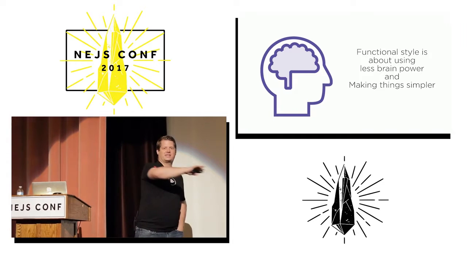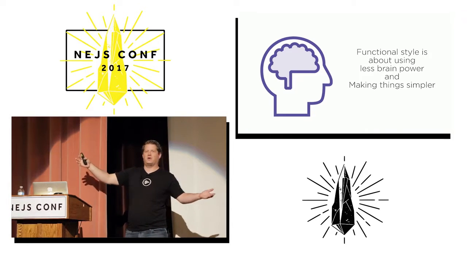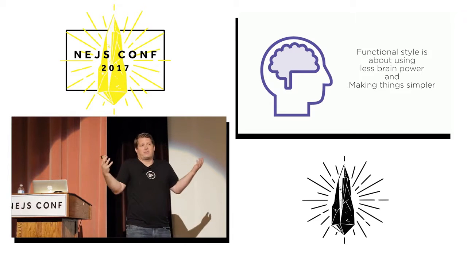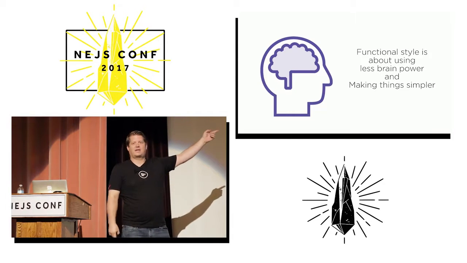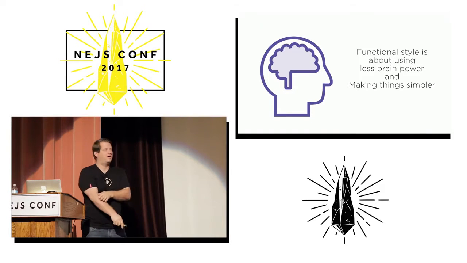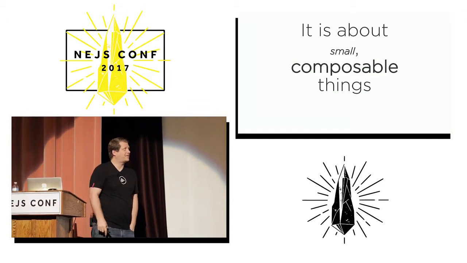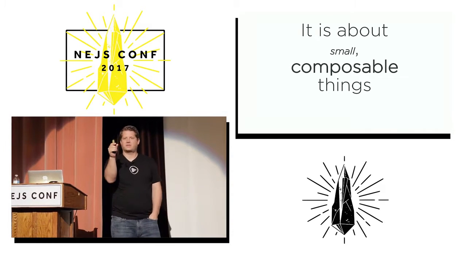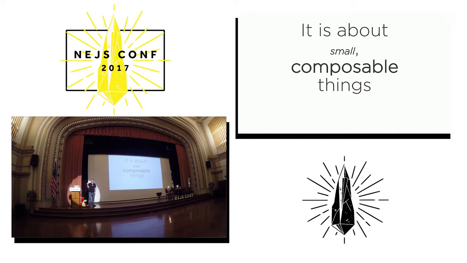Like that doesn't go with what we've been told, right? But I am telling you, as the guy who hates functional programming because I'm an OOP guy, this clicked for me. I'm going to give you some examples of why, but here's the thought. Functional style is about small, composable things that fit together.